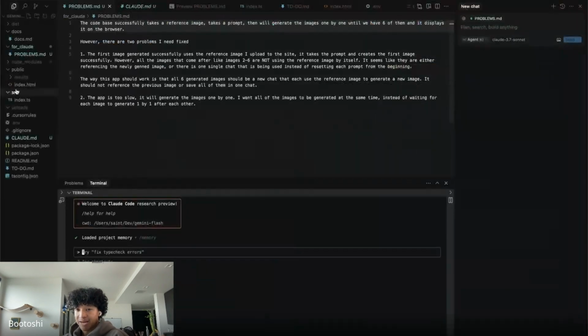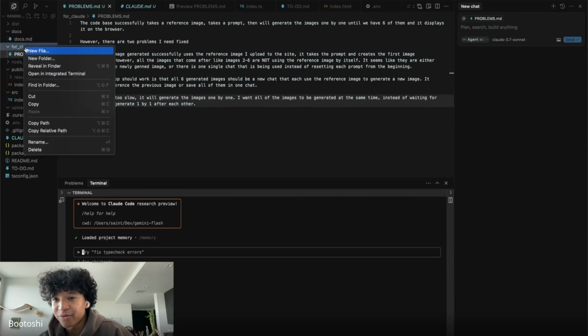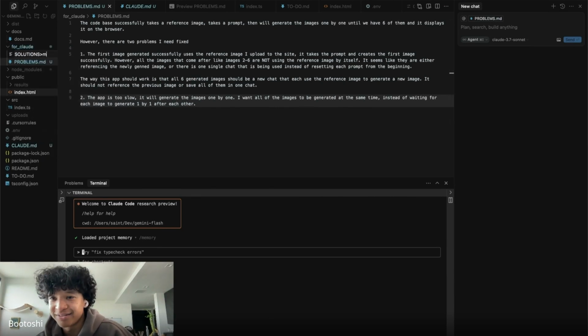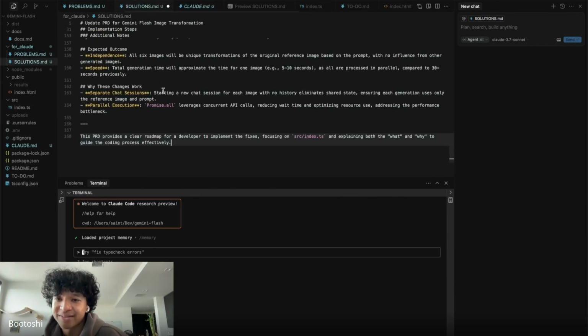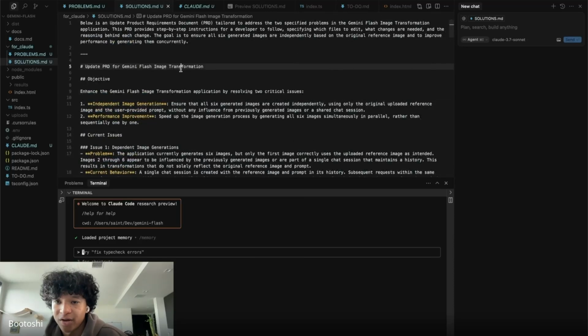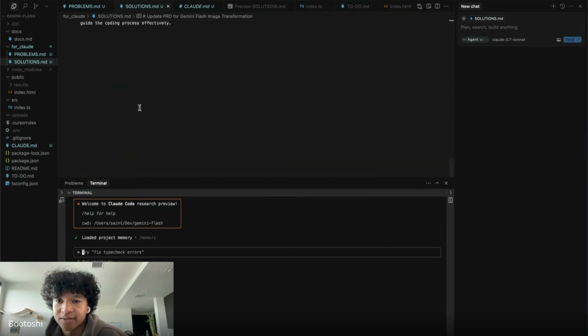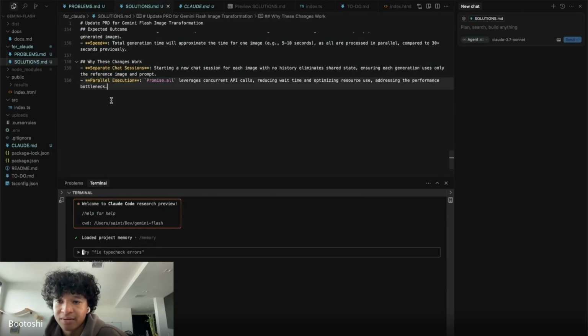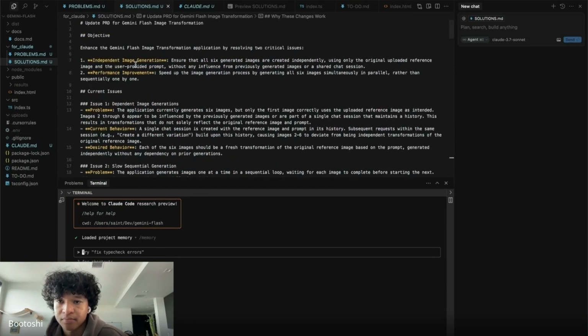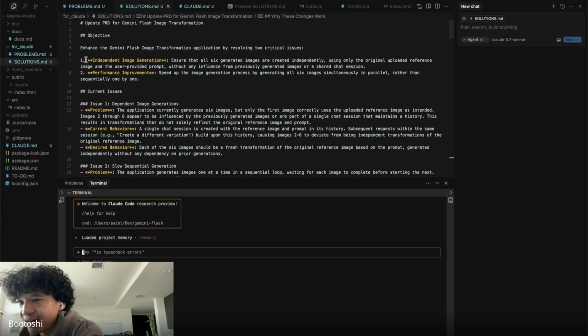I'm gonna go back to the code base. Now I'm gonna write in solutions.md, and then I paste in the solution of what Grok just gave us. I'm gonna clean this up. Oh, why is my iPad dying? Why are you not charging?